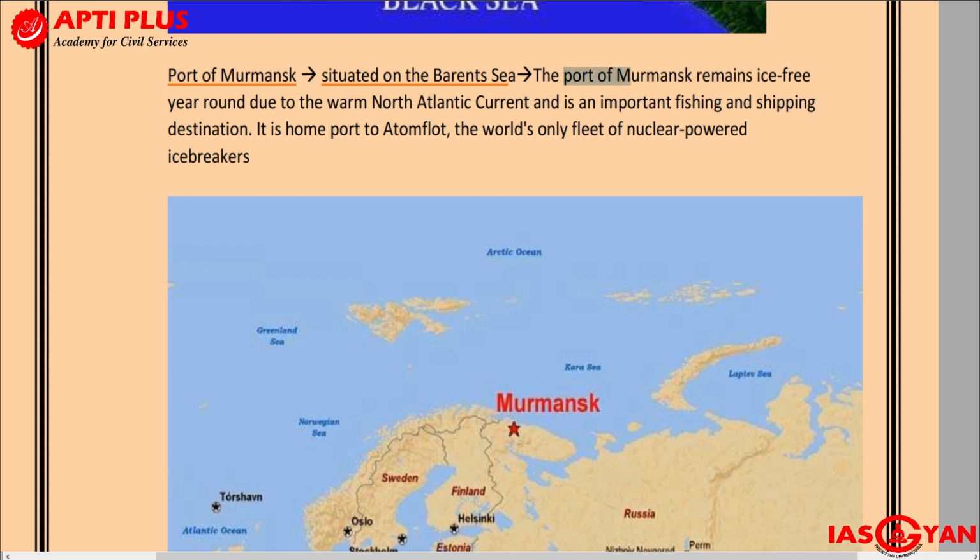The significance of this port is that the port of Murmansk remains ice free year round, mainly because of the warm North Atlantic current, or what we also refer to as the North Atlantic drift. So you will have the Gulf Stream. The Gulf Stream will be deflected to this area due to the shape of North America.